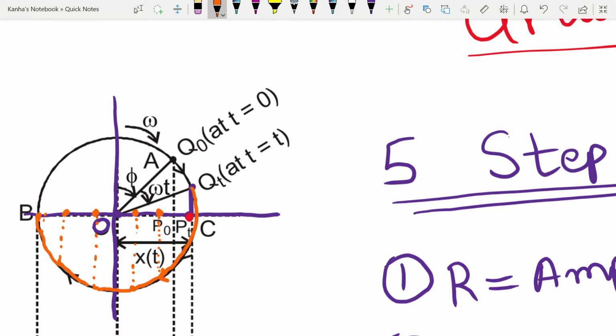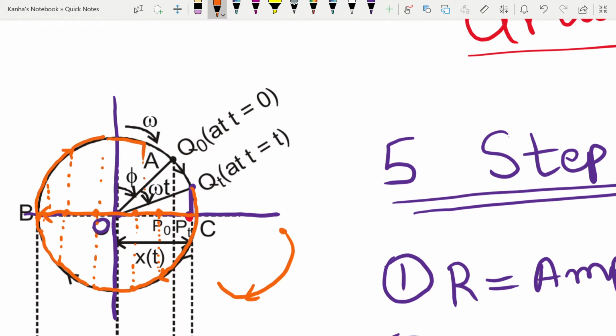So what you see is, as your particle Q is moving like this on the circle, the projection on the x-axis, let's say the axis that was BC, goes from the right point to the left extreme point. Now when the particle starts to go up, my projection comes here, goes up, projection comes here.